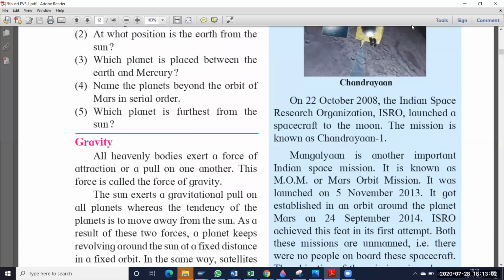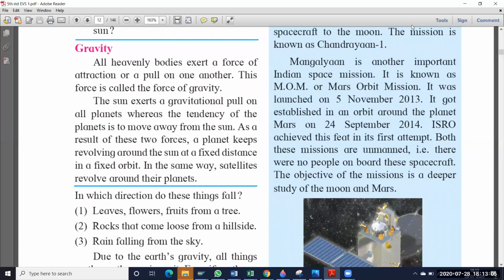So coming to today's topic, this is gravity. Okay, so what is meant by gravity? Let us see. All heavenly bodies exert a force of attraction or a pull on one another. This force is called the force of gravity. So what bodies are there in space, like planets, Earth, Sun, Moon? Okay, so these all are heavenly bodies. That means the bodies that are in space, we call heavenly bodies.